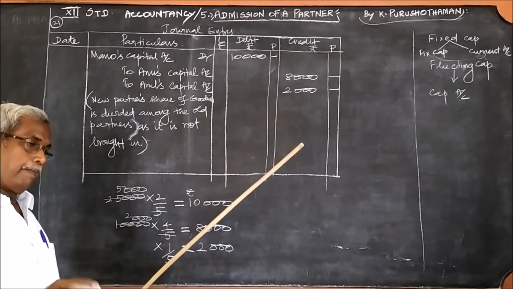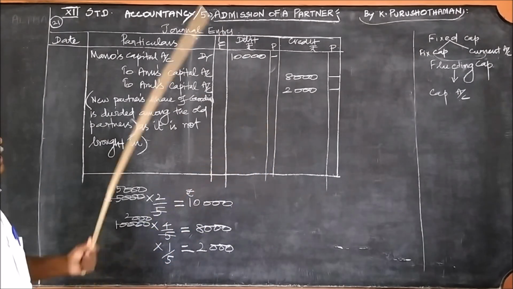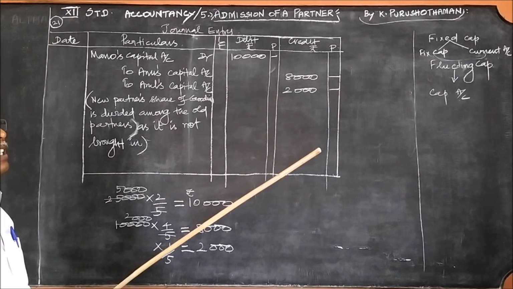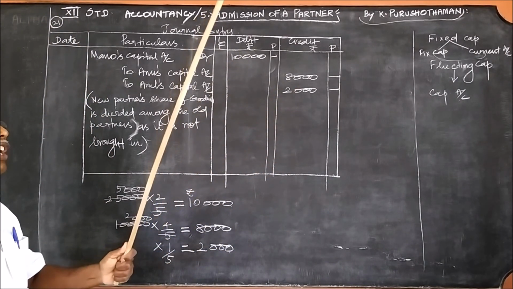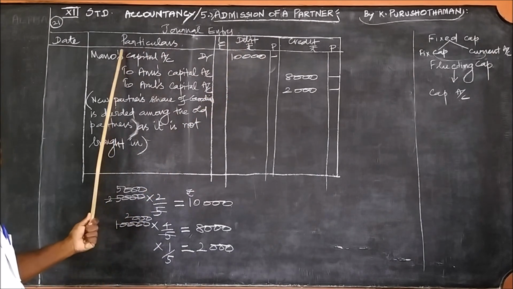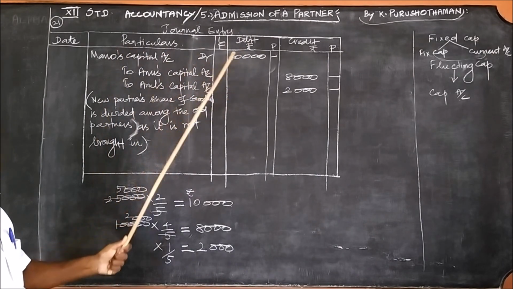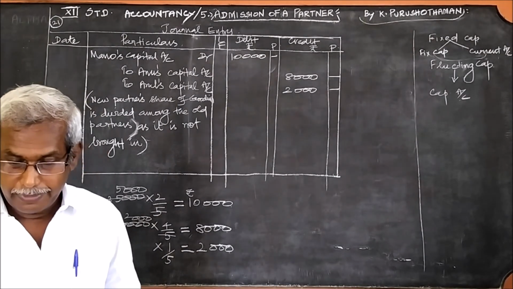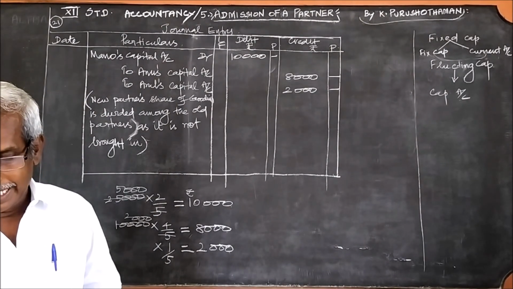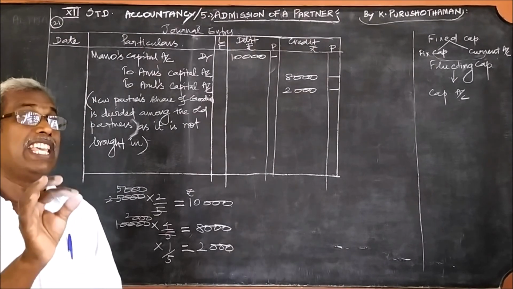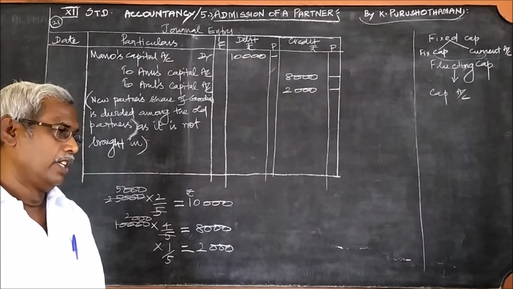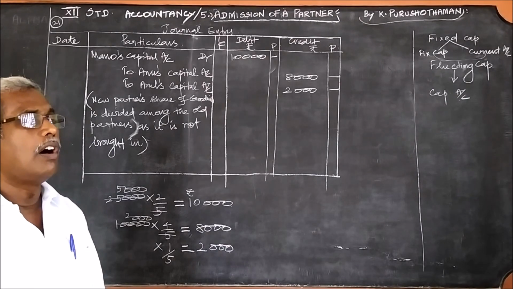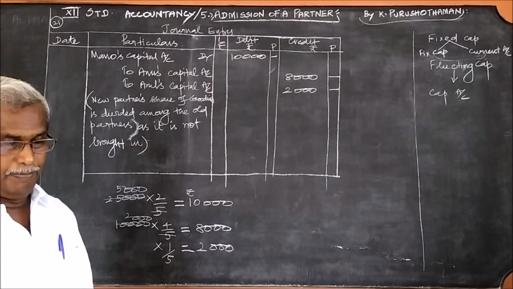Bear it in mind. Second one, in the previous problem, the new partner brought in the cash for his share of goodwill. So we wrote the bank account debit. But in this problem, you can read it: Jayashree pays cash 6,000. You can write either bank account or cash account in the problem.